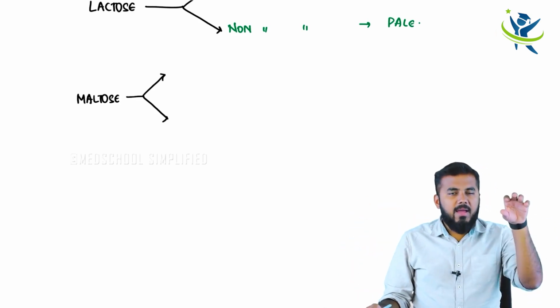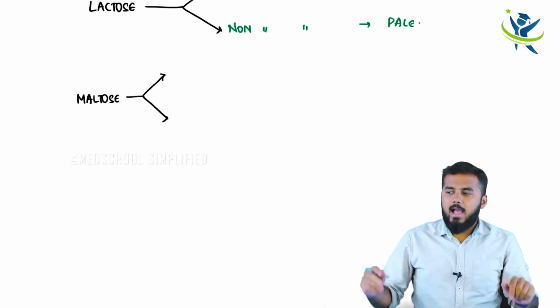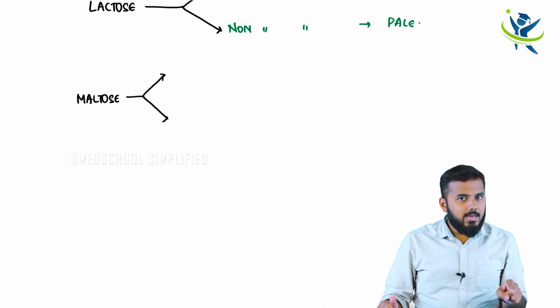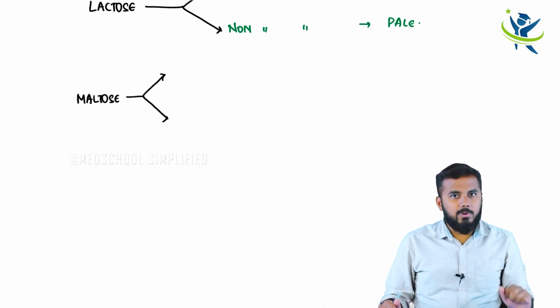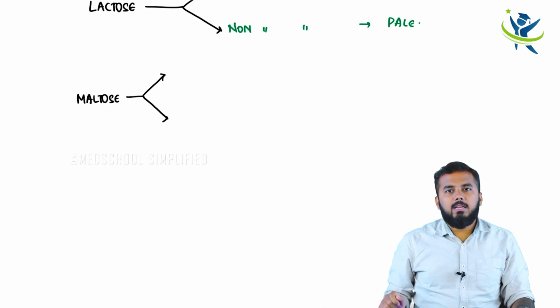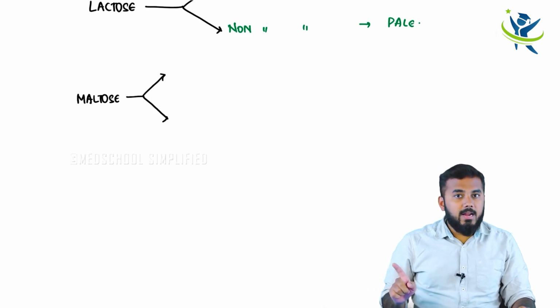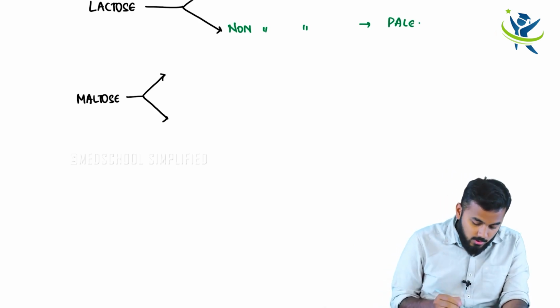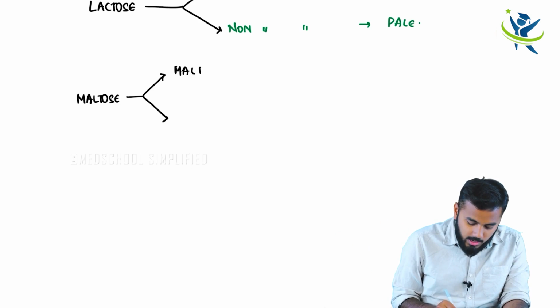I have added a bacteria called X, and a bacteria called Y. Here I can see pink color, it means this bacteria is a maltose fermenter. Here I cannot see pink color, so this bacteria is a non-maltose fermenter. So there are two bacteria I have added, one is a maltose fermenter